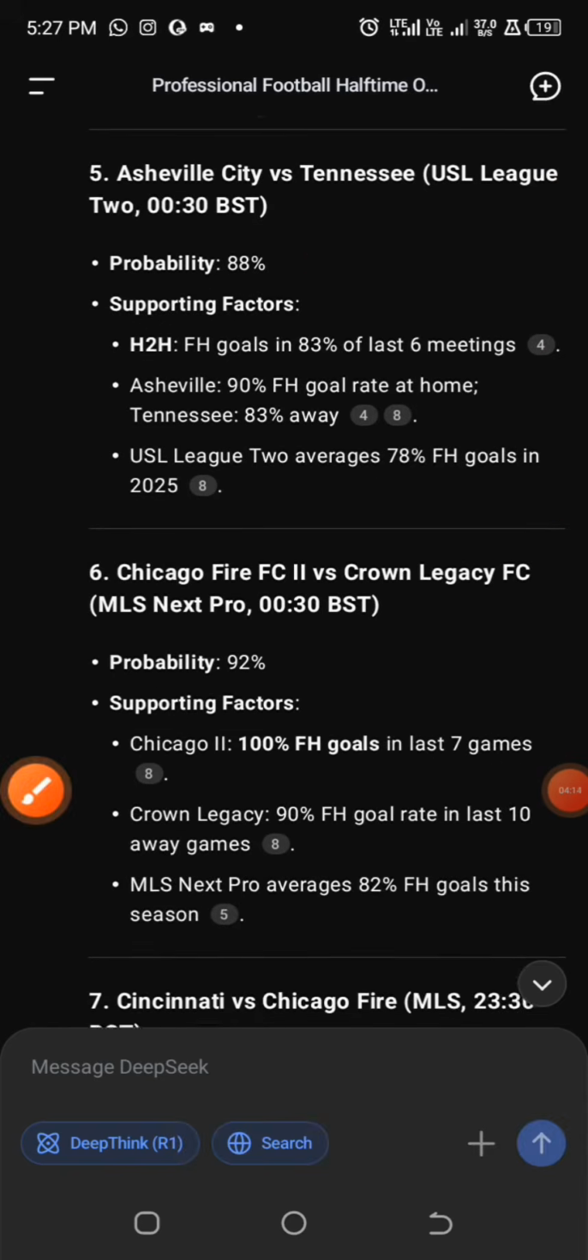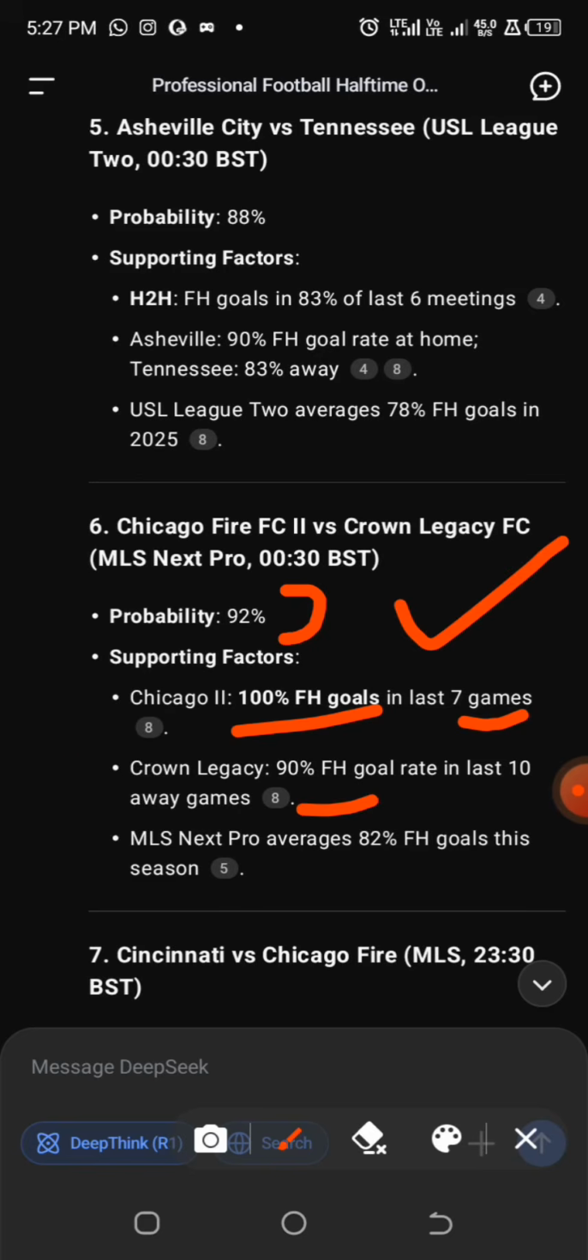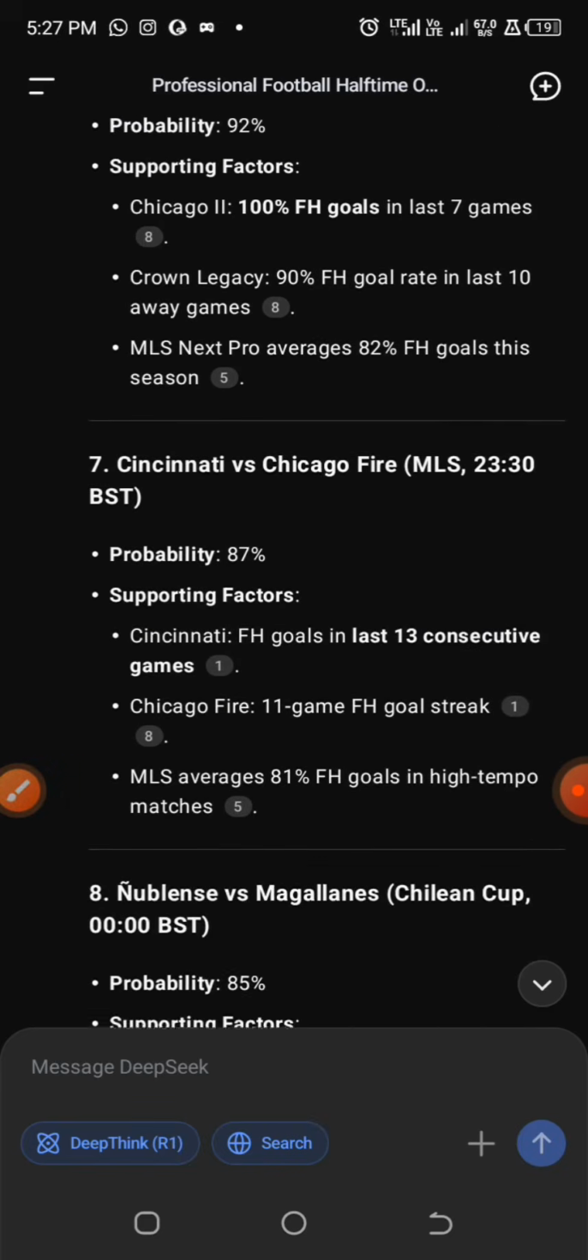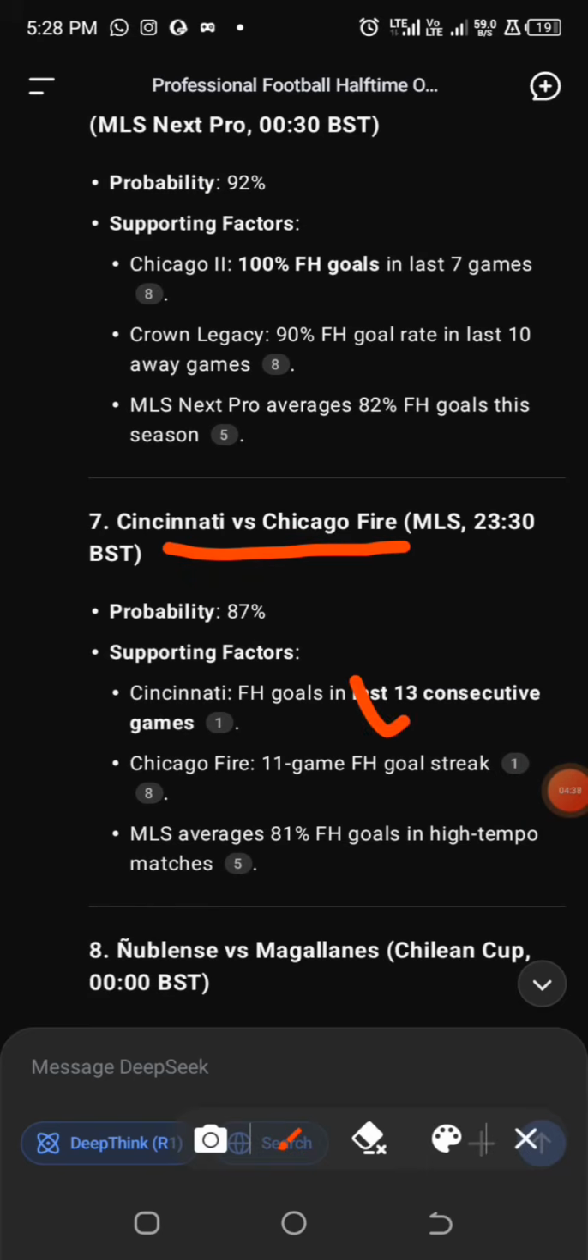Probably we are going to look into it also. This particular game, Chicago Fire, that is MLS Next Pro, we are going for this particular game: 100% first half goals in the last 7 games. So we are going for this particular game. So we've gotten 3 games that are expected to end up as halftime over 0.5 goals, and we are going to look into the remaining games that we have.